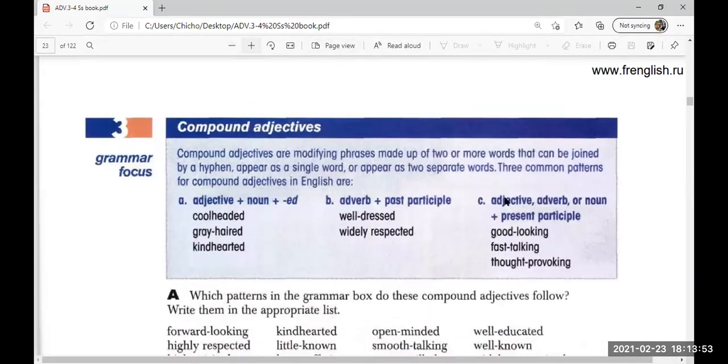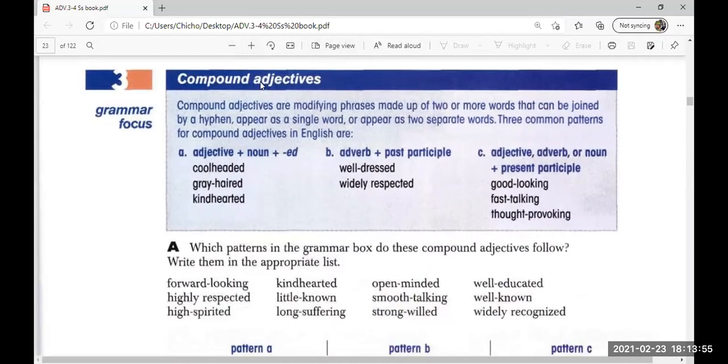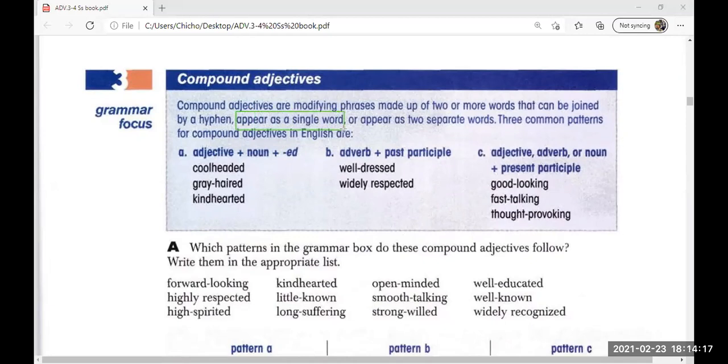Okay. Okay, so here we have compound adjectives are modifying phrases made up of two or more words that can be joined by a hyphen, appear as a single word, or appear as two separate words. As we said before, sometimes we need a hyphen and the adjective is a single word.